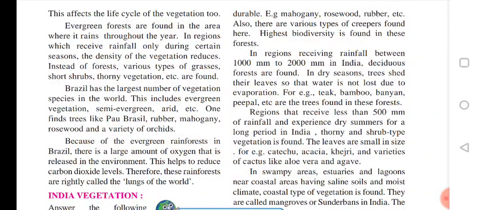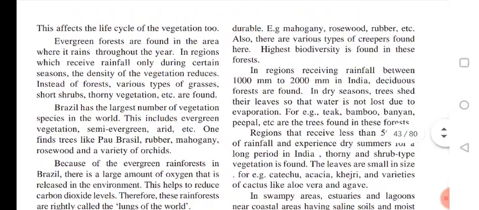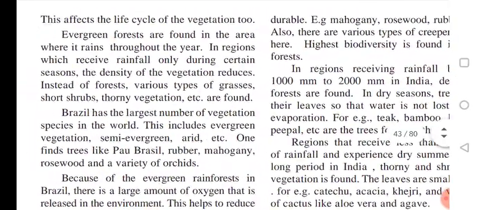In regions which receive rainfall only during a certain season, the density of the vegetation reduces. See here, only in a certain season it rains, not throughout the year. So the density of the vegetation reduces.